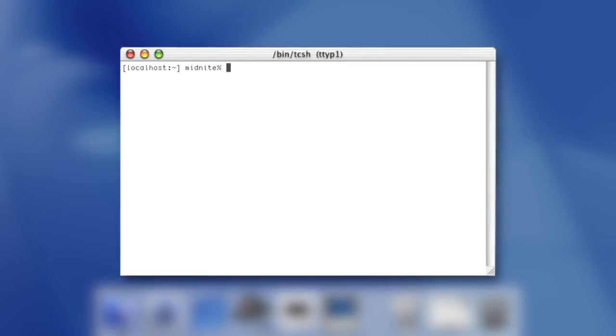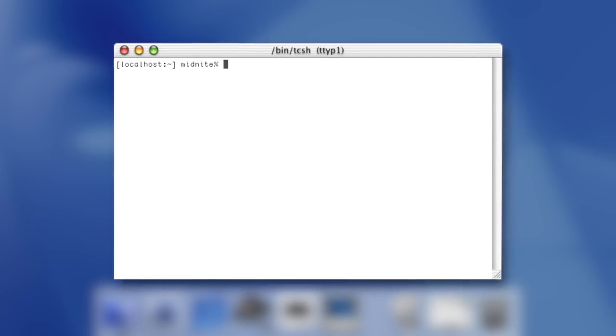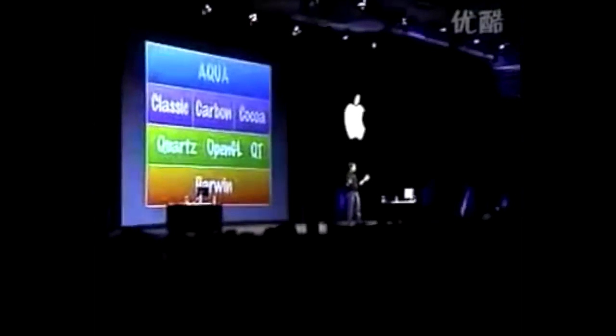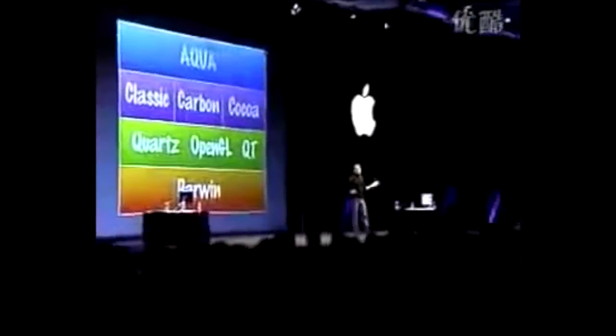The terminal in macOS 10 allowed access to the Unix core, something that was never possible on previous versions of macOS. macOS 10 also featured a native mail client, address book, and a new native word processor called TextEdit, which replaced SimpleText in macOS 9. With all the good macOS 10 brought, also came the bad.